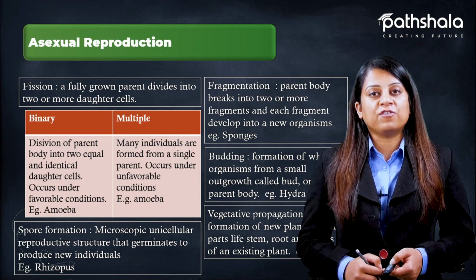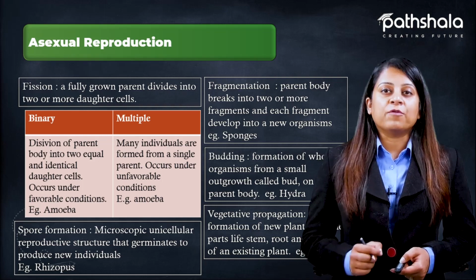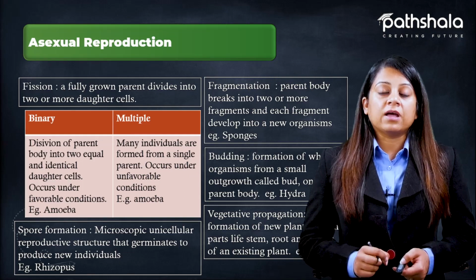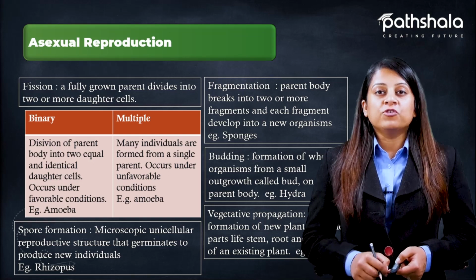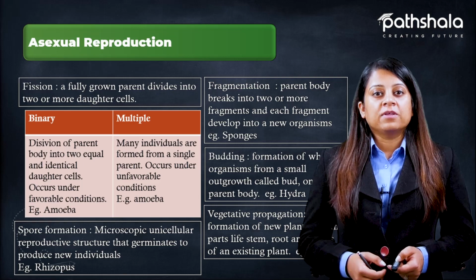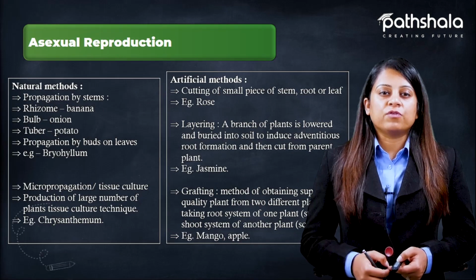Talking about vegetative propagation. Vegetative propagation means reproduction by the vegetative parts of a plant. Vegetative parts of a plant are those parts which are able to grow and able to reproduce. These include stem, root, and leaves. Further, let us study the natural methods of asexual reproduction.